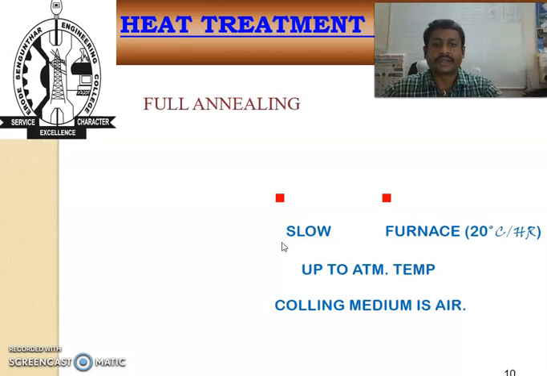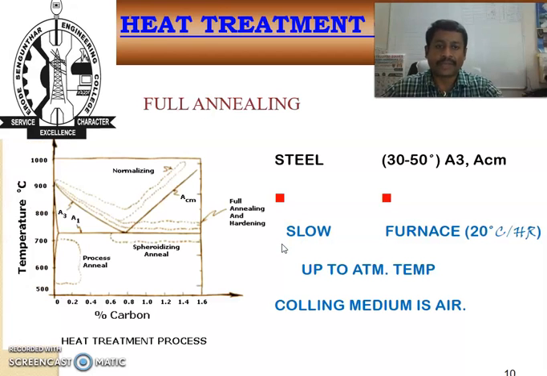In full annealing, the slow cooling is done in the furnace itself. So heating a steel above the upper critical temperature and then slow cooling in the furnace itself, and the cooling medium is air.